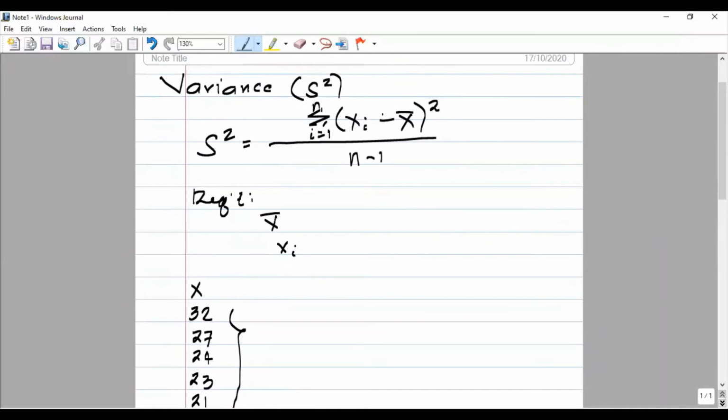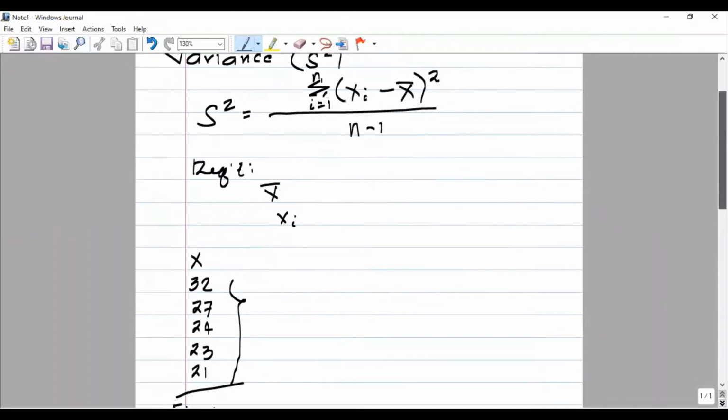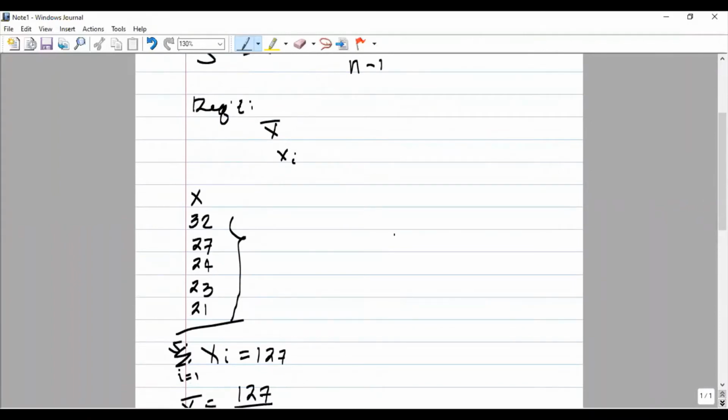So now we are ready to find the deviation of each score from the mean. In this part of the formula, x sub i minus mean is the deviation of the individual score from the mean. So we have to get the difference or the deviation. We have x minus the mean. So we take the individual score from x here and subtract it by the sample mean, which is 25.4.